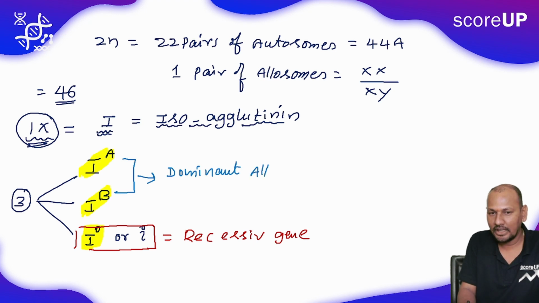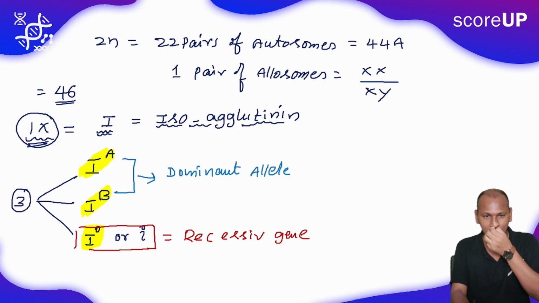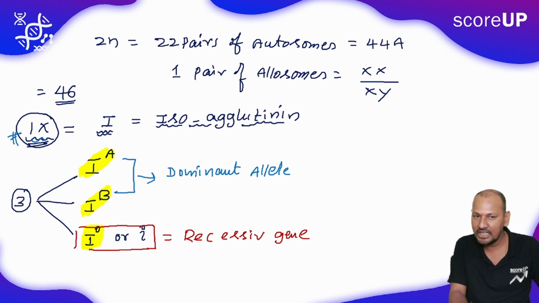Remember very carefully, in our human body, chromosome number 9 has the gene I. Here I will mention this is the gene I, and the number of the chromosome is 9.